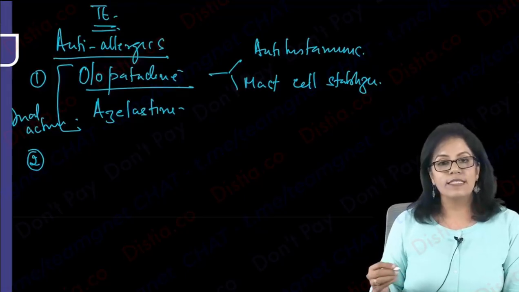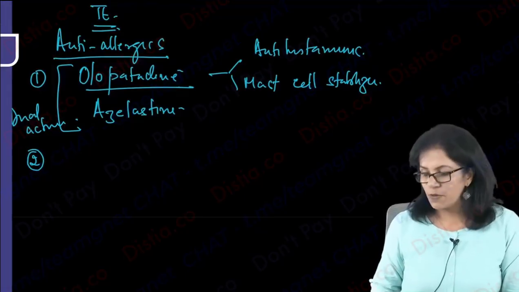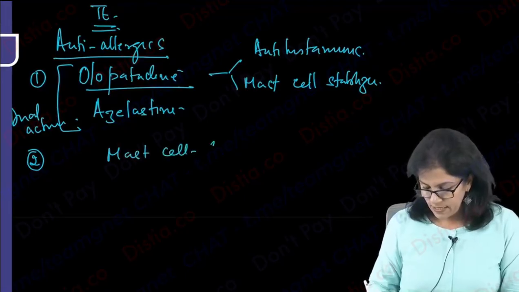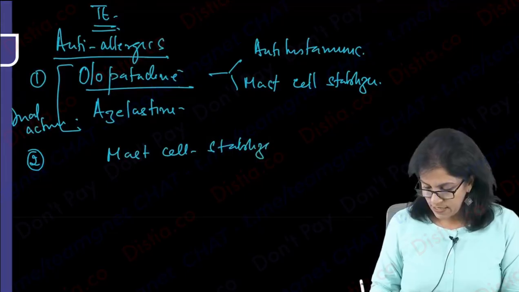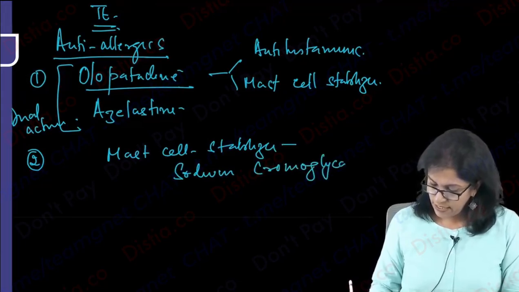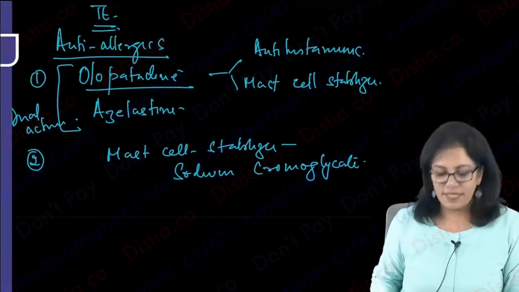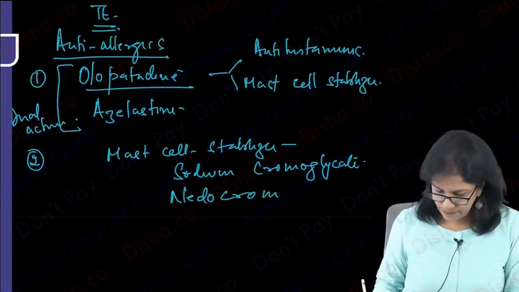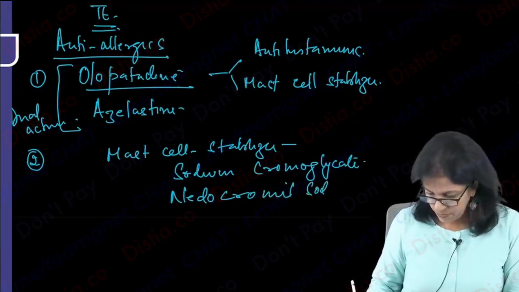Then we talk about mast cell stabilizer. Everybody knows about sodium cromoglycate. So we can give a simple mast cell stabilizer like sodium cromoglycate. Right? What else I can go for? Any other mast cell stabilizer? Nedocromil. So we can note down nedocromil sodium.